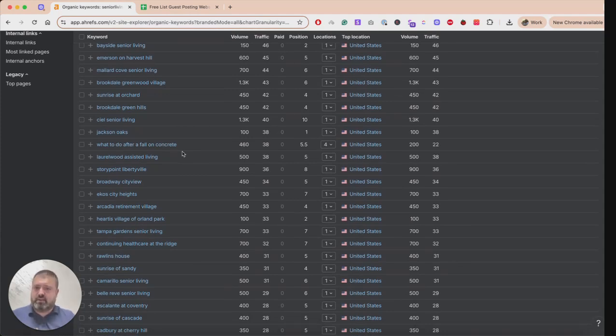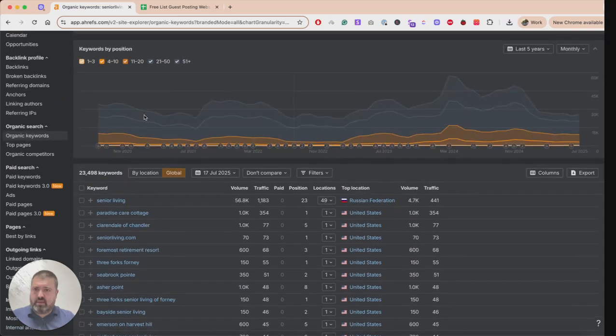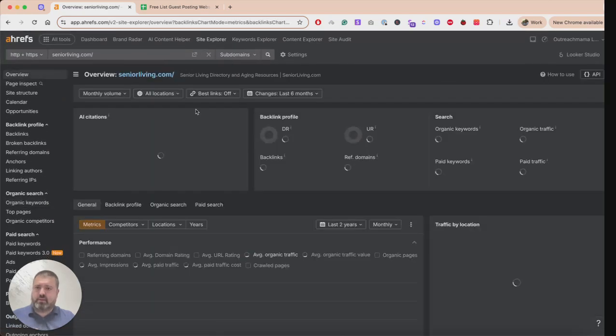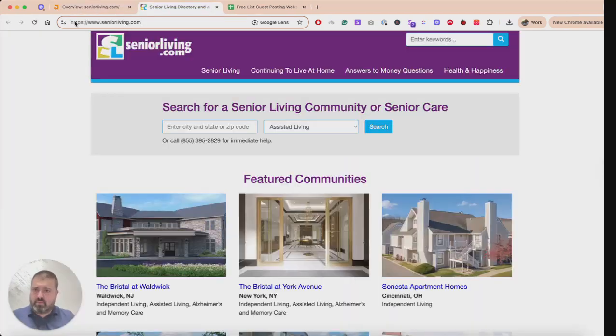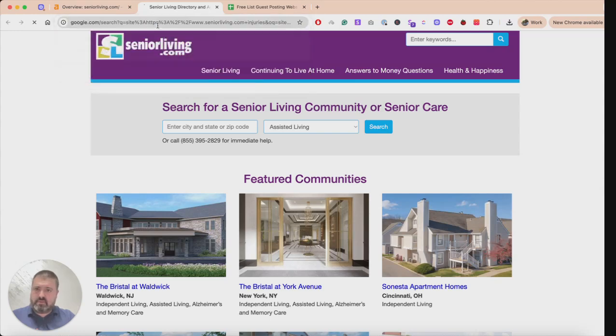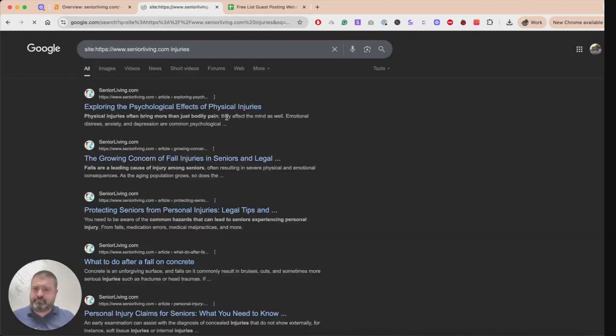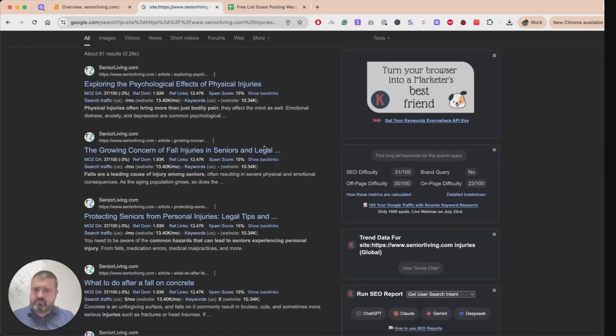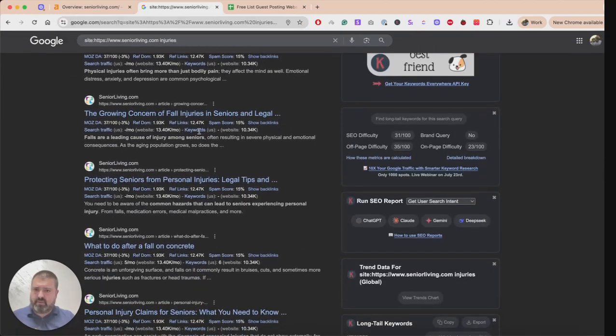So this website is relevant, and let's see if they're covering anything injuries related. Let's go with the Google search operator, adding site and colon, and then let's say injuries here to see if they're covering anything. Okay, good. So they're covering something like the growing concern of fall injuries.